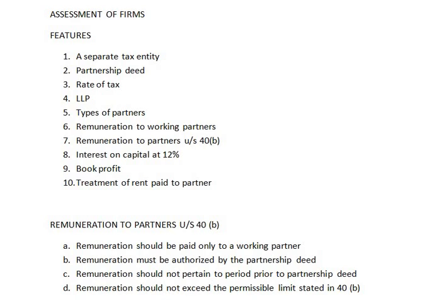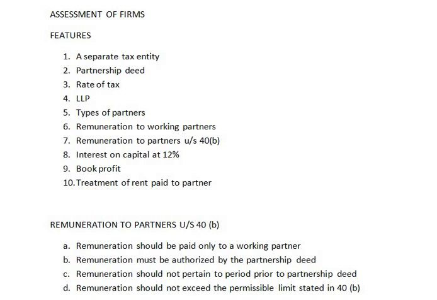Thus, the effective rate of tax is 31.20% if the total income of the firm is below 1 crore rupees, and if the income of the partnership firm exceeds 1 crore rupees, then the tax that is applicable for the partnership firm is 34.944%.